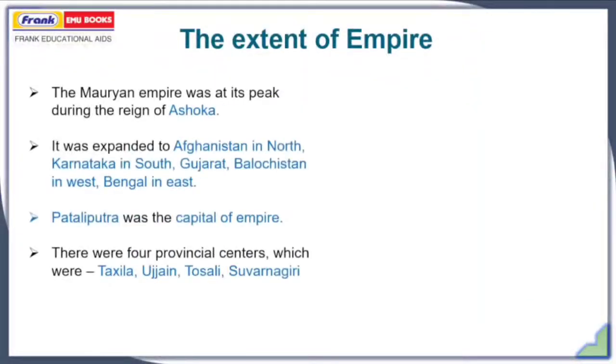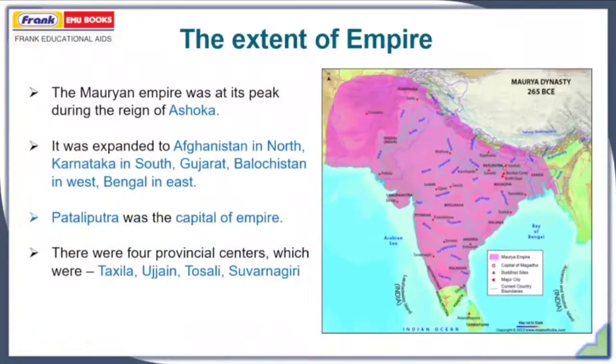The extent of the Mauryan empire was at its peak during the reign of Ashoka. Here you can see in the map, it expanded from Afghanistan in the north to Karnataka in the south, Bengal in the east to Balochistan in the west, and Patliputra was the capital. Other than Patliputra, there were four provincial centers. The first is Tosali, located on the eastern side. Then we had Ujjaini, then Suvarnagiri in Karnataka, and Takshila in modern day Pakistan. So that was all about the geography of the empire.